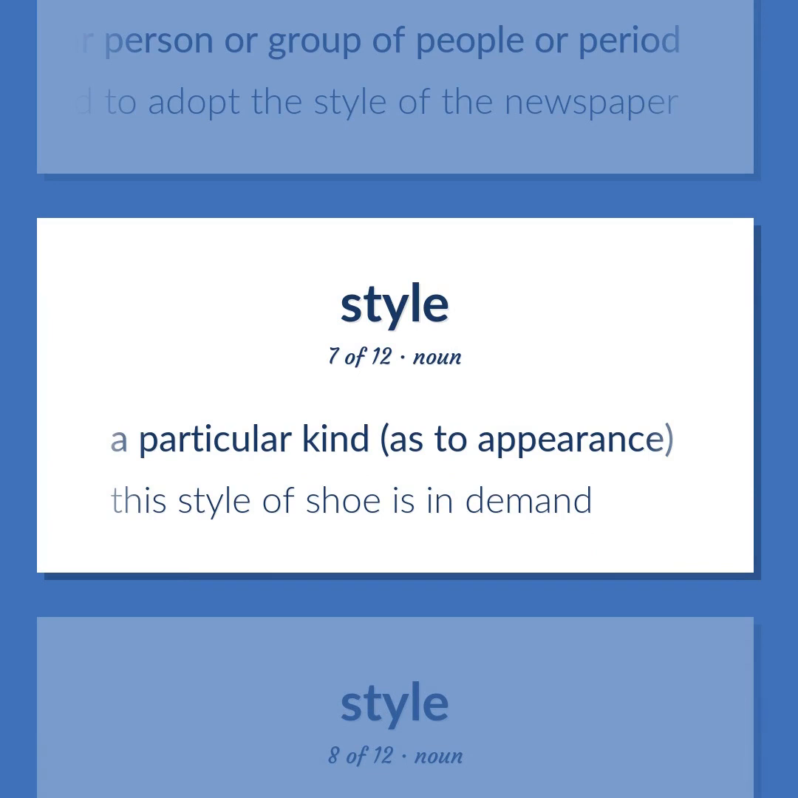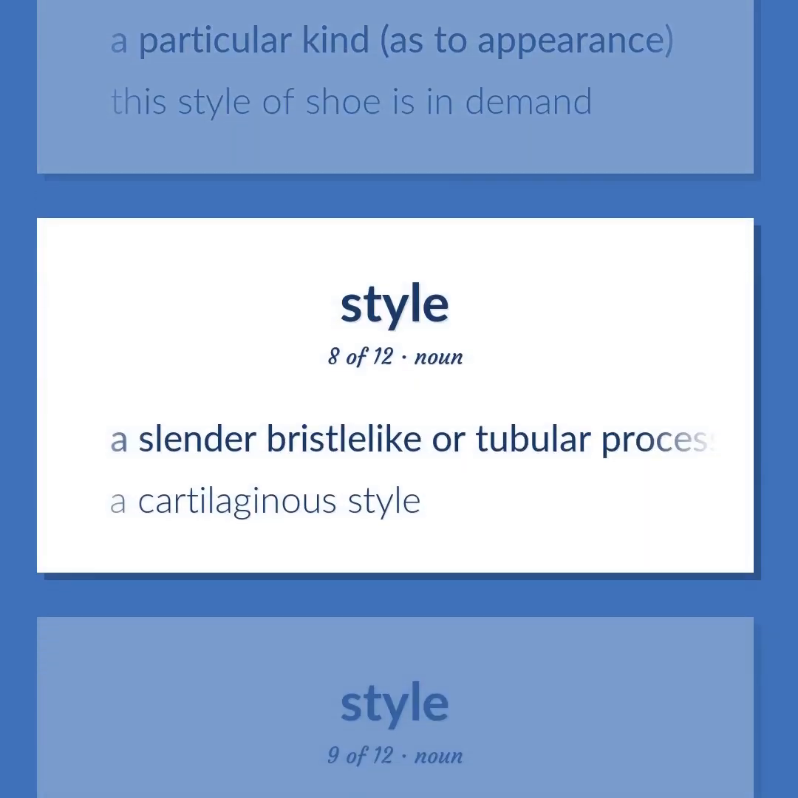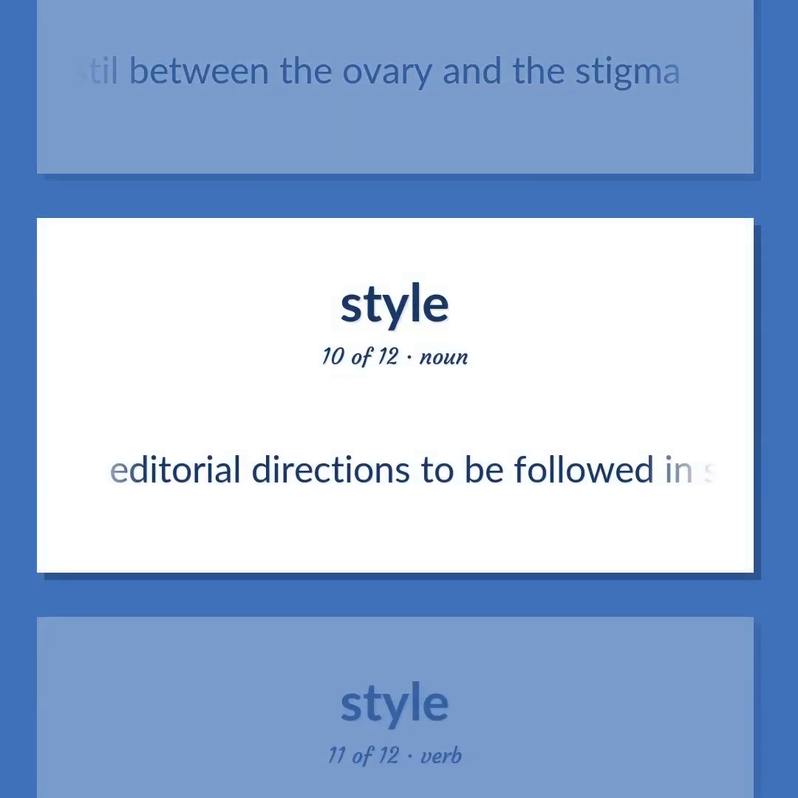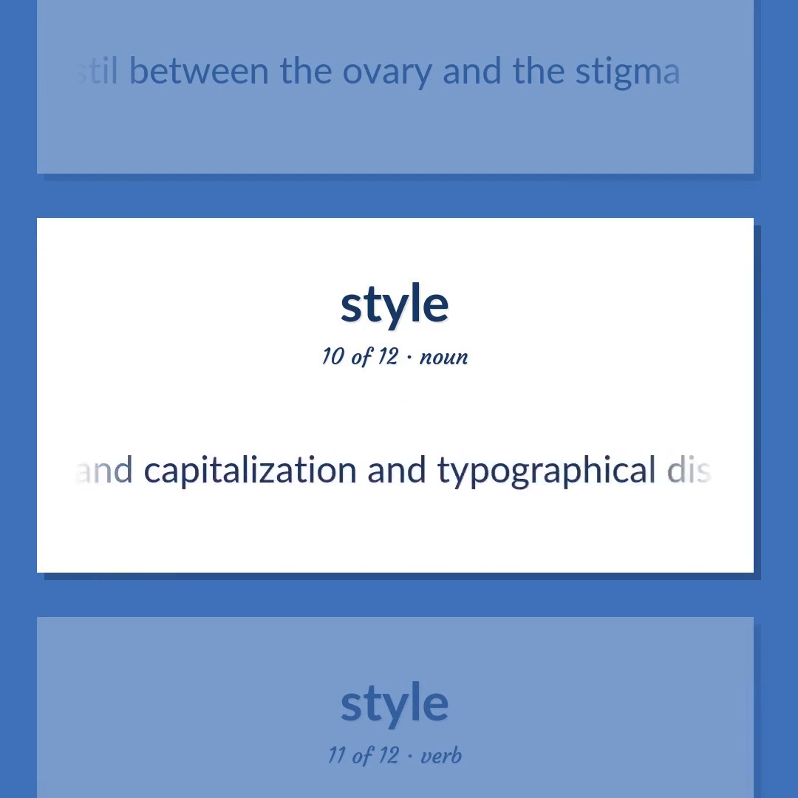A particular kind, as to appearance. This style of shoe is in demand. A slender bristle-like or tubular process. A cartilaginous style. Botany, the narrow elongated part of the pistil between the ovary and the stigma. Editorial directions to be followed in spelling and punctuation and capitalization and typographical display.